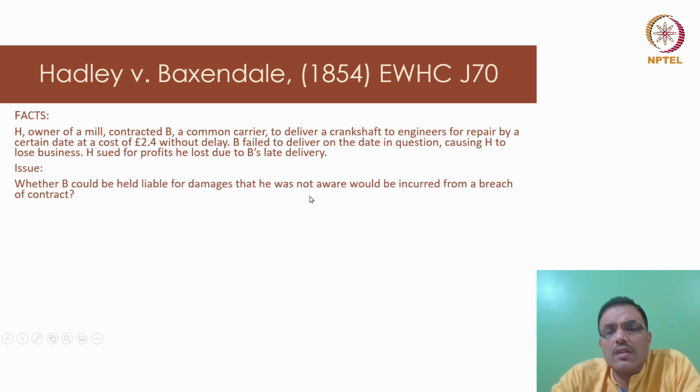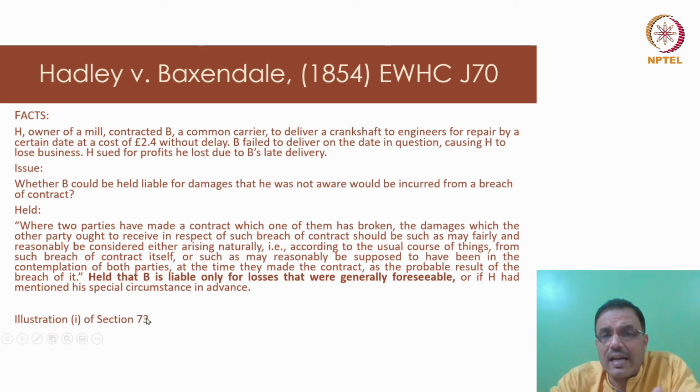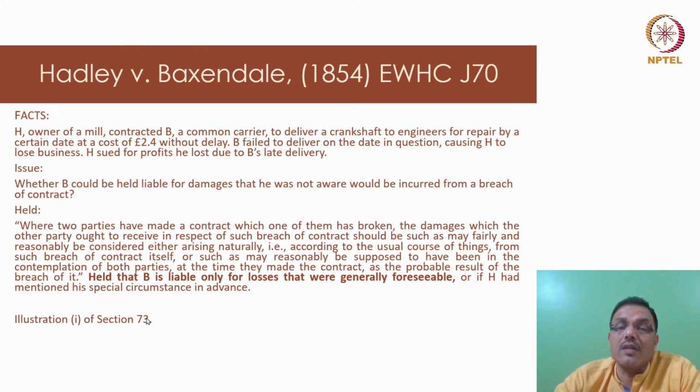I think in this case it was very clearly held, and please note this was before the 1872 law, and illustration 1 of section 73 actually says exactly what this case is about. This case very clearly says that if a common carrier delays in the delivery of a crankshaft to an engineer, did the common carrier really know that the delay will cause losses apart from just being the delay of delivery? So I think the court here very clearly said that you can be liable for those kinds of losses that can be generally foreseeable by a reasonable man.